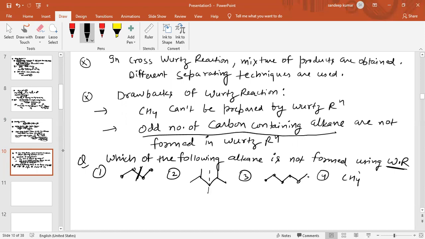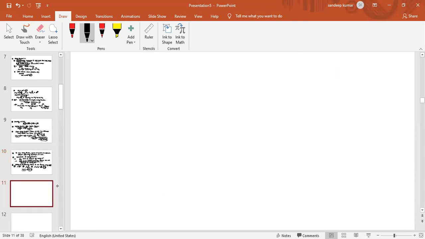But CH4 is not prepared by using Wood's reaction. We have seen, when we use a one-carbon alkyl halide, it will form CH3 radicals. So methane cannot be prepared by using Wood's reaction. Now see some more questions regarding Wood's reaction.